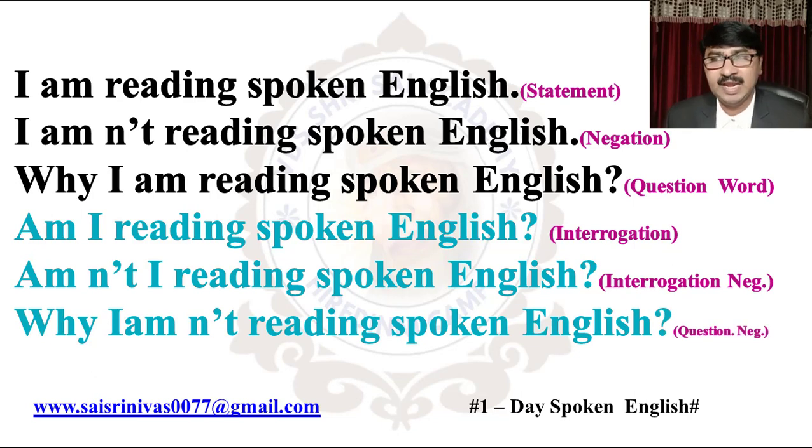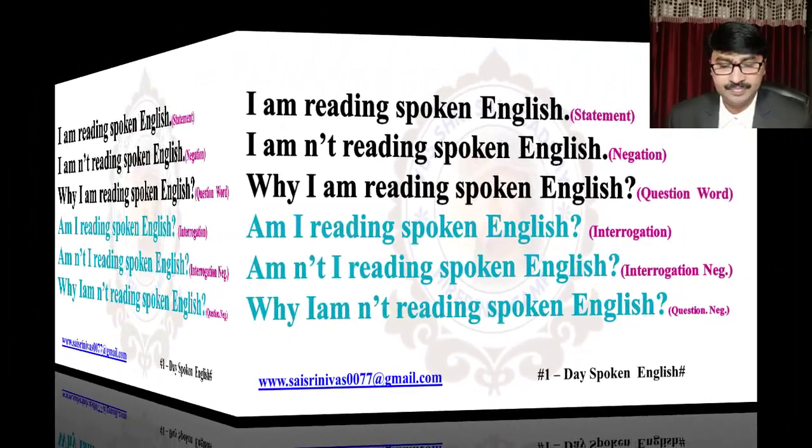It's okay. So once again, I am reading spoken English. This is a statement. Its negation is I am not reading spoken English. Then question word is why I am reading spoken English. Then fourth one, interrogation is am I reading spoken English? The asking way is am I reading spoken English? So here it's an interrogation negation. Am not I reading spoken English. Then the final one, that is question word negation. Why I am not reading spoken English.